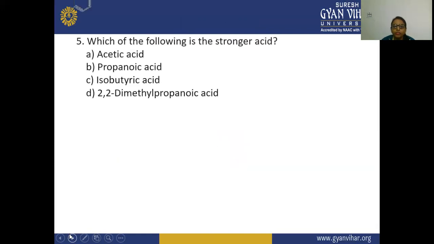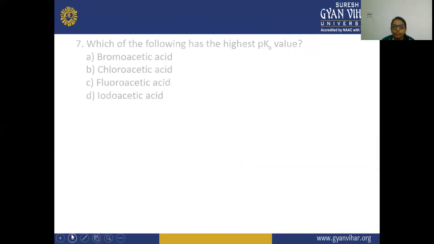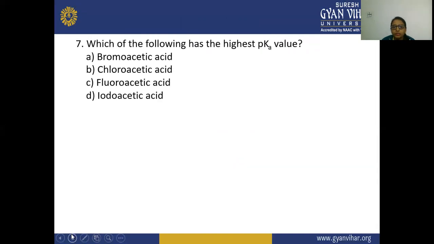Next, which of the following is the stronger acid? Acetic acid is the stronger acid. Which of the following is the strongest acid? CCl3COOH is the strongest acid. Which of the following has the highest pK value? Iodoacetic acid has the highest pK value.